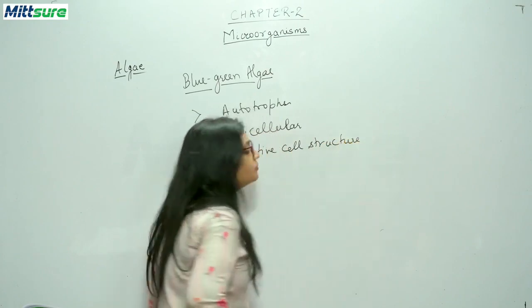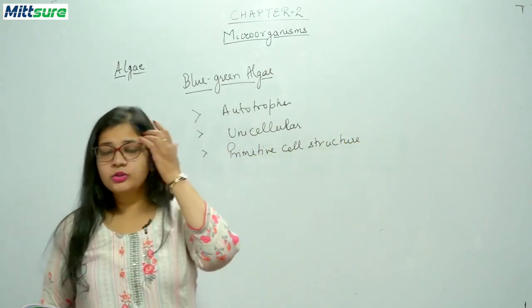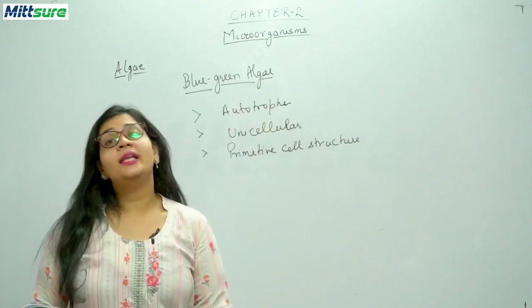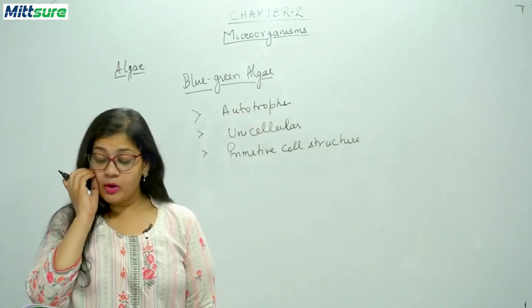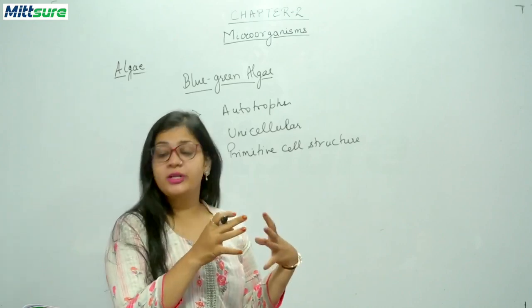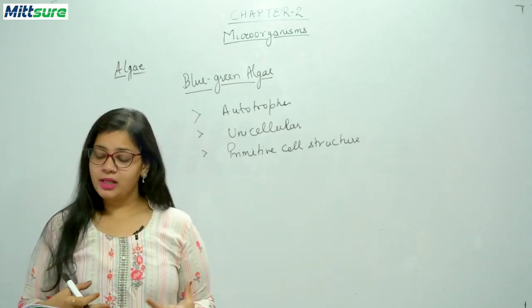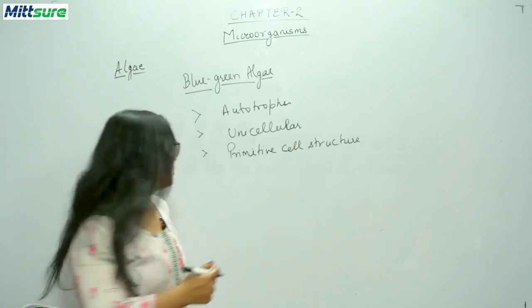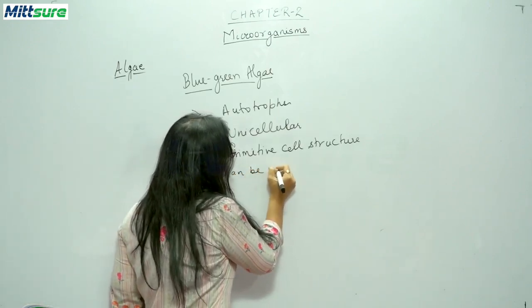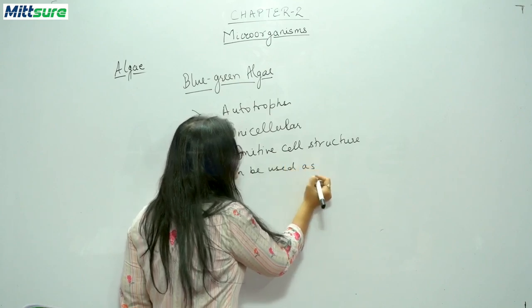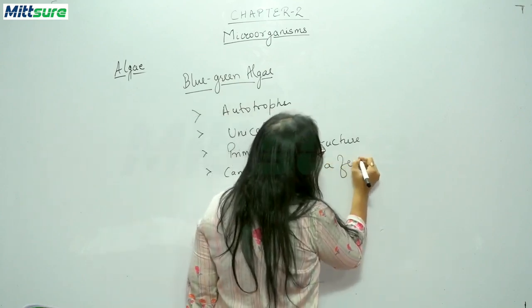Okay, now you know students, this blue-green algae can be used as a fertilizer also. Okay, because they can fix this atmospheric nitrogen to usable compounds. So they can be used as a fertilizer.